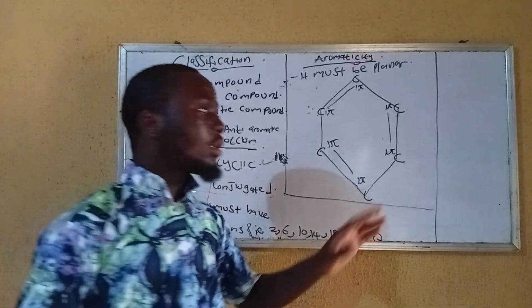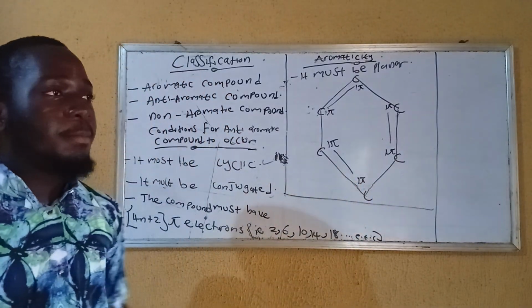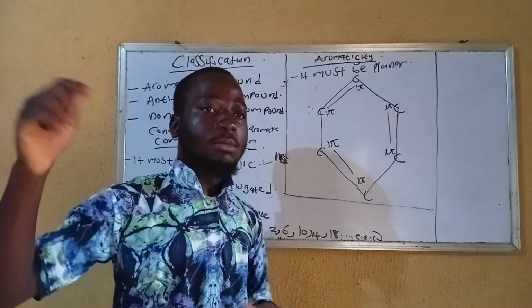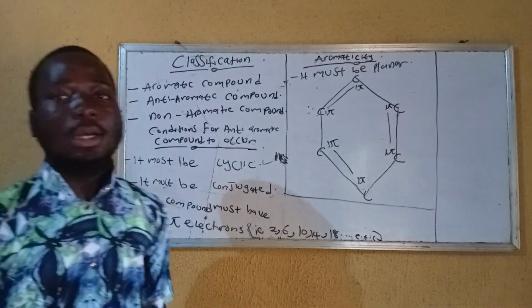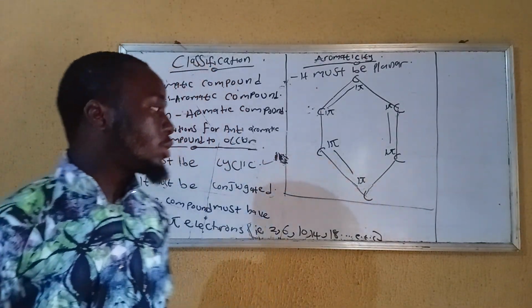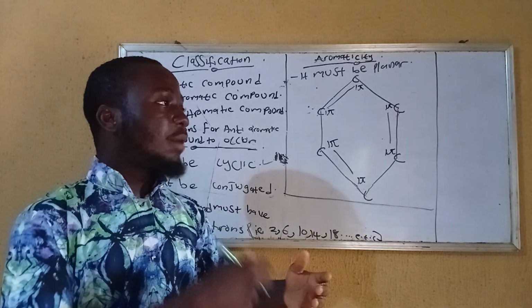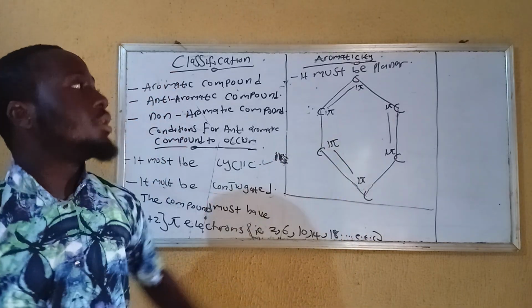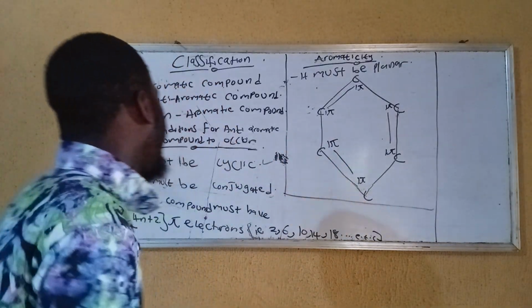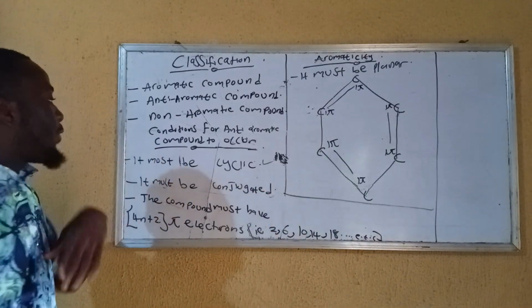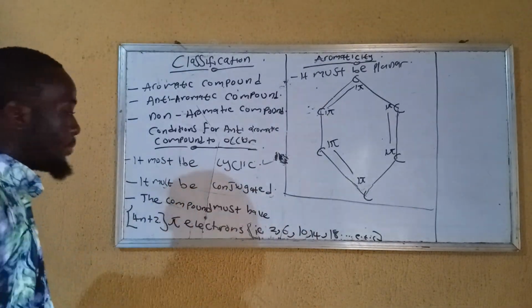Are you getting me? 7 carbons and below are planar. But that doesn't mean that above 7 everything is non-planar. It can be planar or non-planar. But the constant one is that having 7 or 6 carbons, it will be in a planar form.